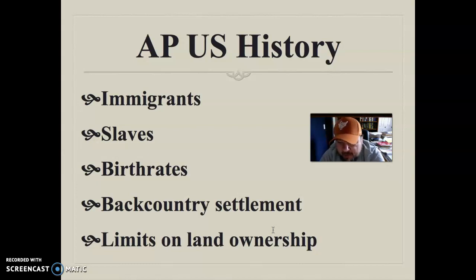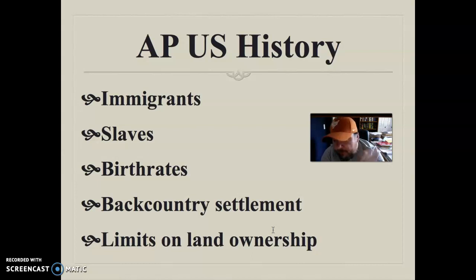So it's not like they just have kids. Remember, back in the early colonial days, they had a lot of kids, but a lot of those kids died in the first days and weeks and months. Now we have a lot of kids that are reaching maturity. So the population is skyrocketing, which means there is a crowding of these seaward towns that have been created. Remember, we talked about, particularly in Massachusetts, they got like 150 acres of land, and a lot of people parceled some of it off for future generations to give to their ancestors. Well, again, after a couple of generations come and go, you can only stretch 150 acres so far.